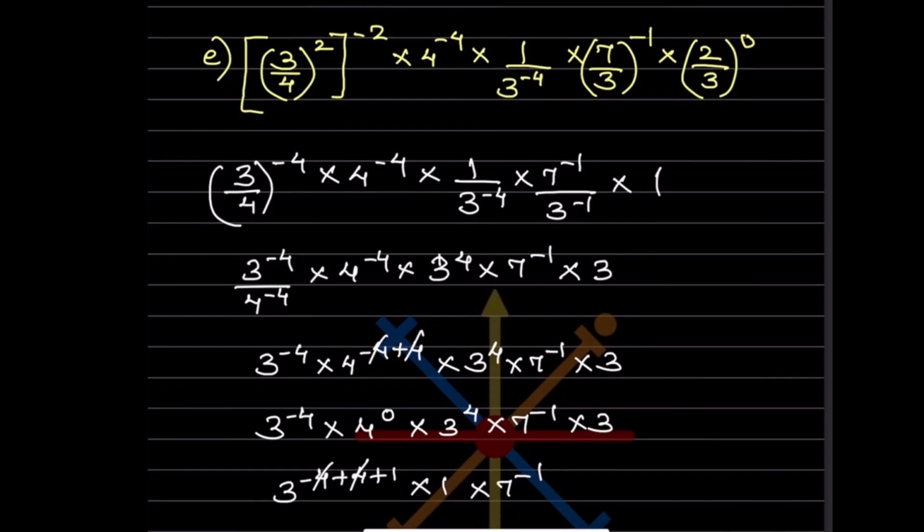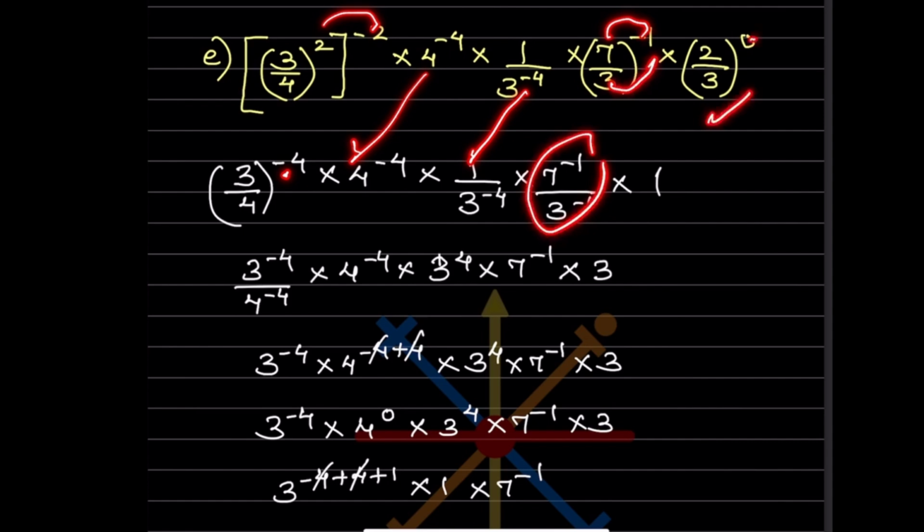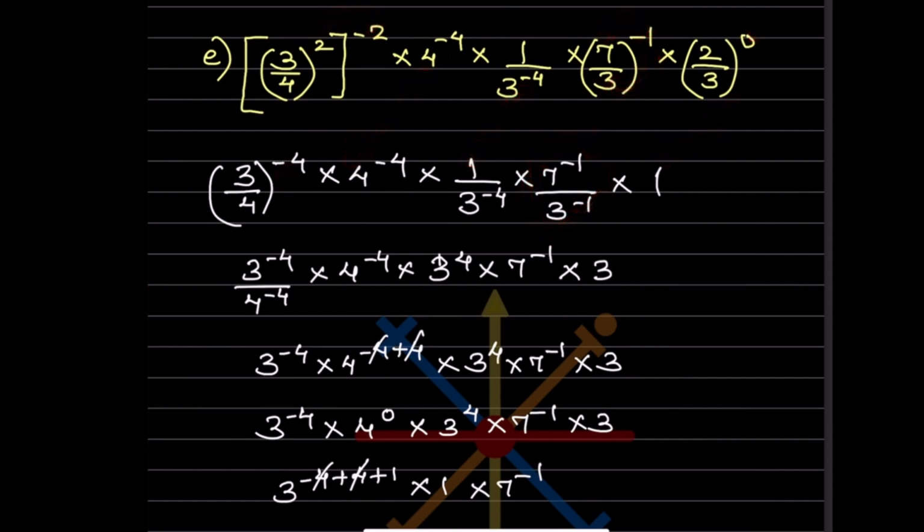So now let us see for this one. Again a raised to m into n, you are going to multiply, that will be minus 4. This as it is. Now this is going to be 7 raised to minus 1, 3 raised to minus 1. Anything raised to 0 is going to be 1. So this we can write as 3 raised to minus 4 divided by 4 raised to minus 4. This is the same. This let us make positive, so it will go in the numerator.